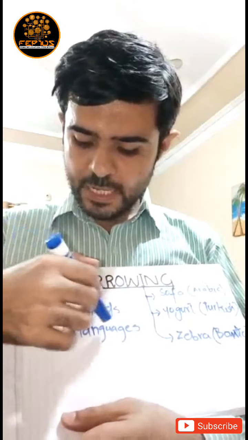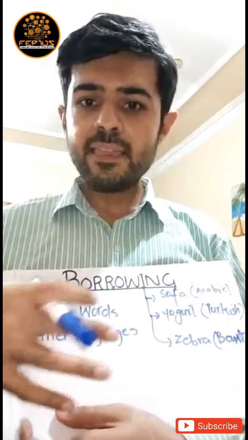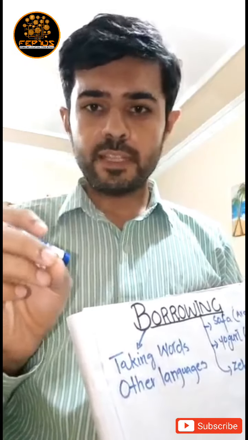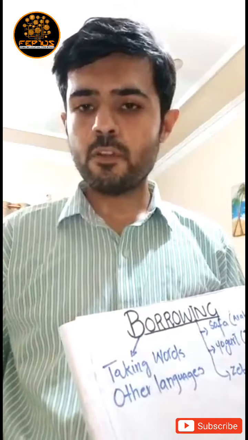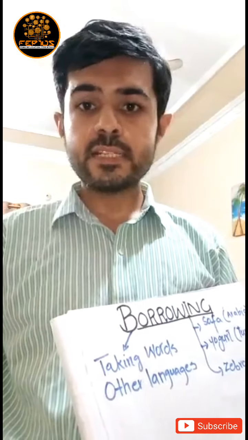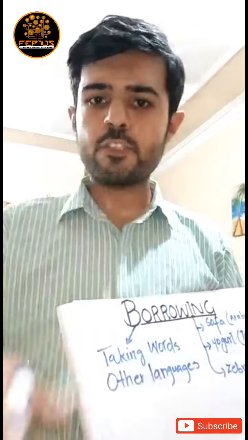Here, taking words from other languages, and the examples of borrowing, sofa. Sofa is not the word of the English language. It has been taken from Arabic, and yogurt from Turkish, and zebra from Bantu language.